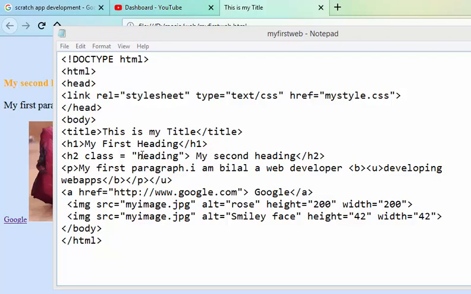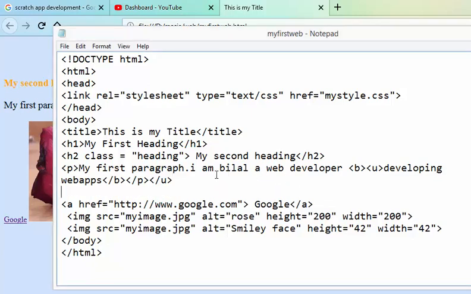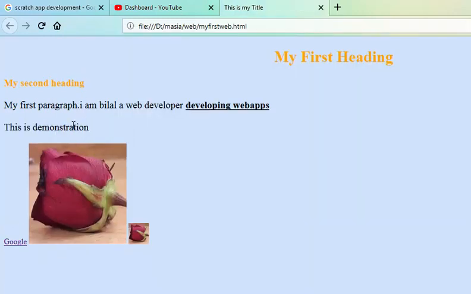Now I am writing a script here, and I will write another paragraph. I'm putting its ID here, the same as mentioned in the example, id equal to demo, and I am saying this is demonstration. Now I'm putting a closing tag here. So this is done. When I save this file and run it, you will see this is demonstration.